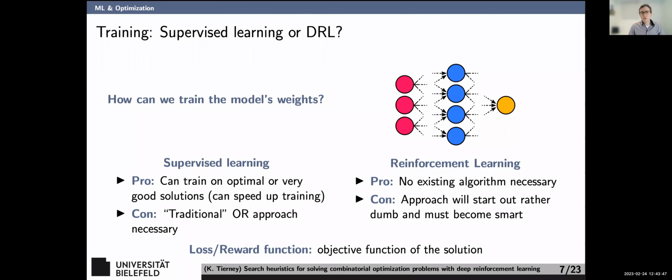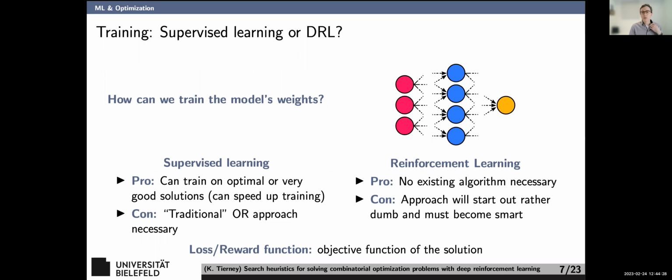So if we use this encoder-decoder architecture, the basic question when doing this kind of research is, do we want supervised learning or reinforcement learning? With supervised learning, the pro is that I can use optimal or very good solutions, which can be very good for training. But the big downside, I think, is that you need a traditional OR approach. In other words, you actually have to write a whole heuristic or MIP model for the problem, use that to train your model, and then you can solve things. And the question, of course, is why wouldn't I just use what I already wrote to solve the problem? Why do I need this learning method? It seems like a lot of extra work.